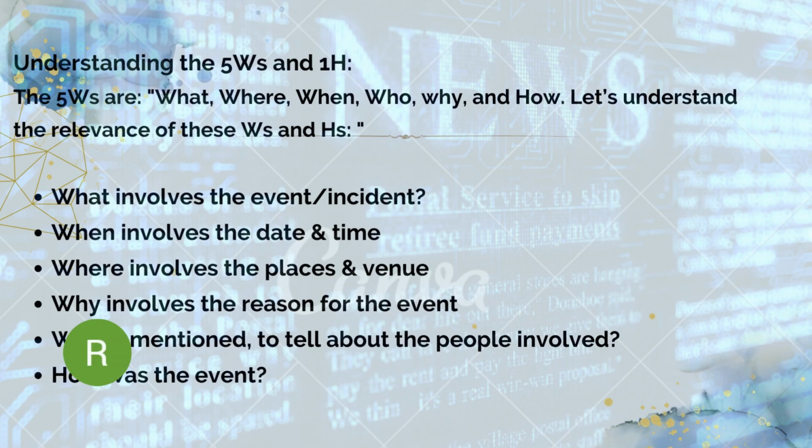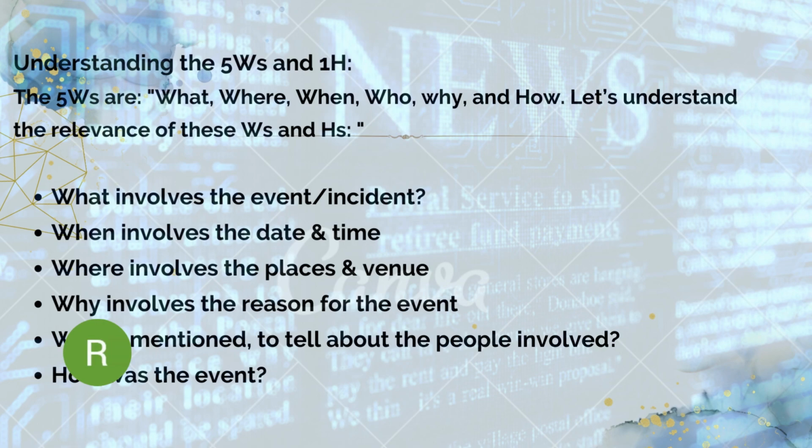The first one, what. What involves the event or incident. What happened? The newspaper should report what happened. Suppose a murder has happened, the reporter has to report what happened, and the readers should understand what has happened at that place or at that time.